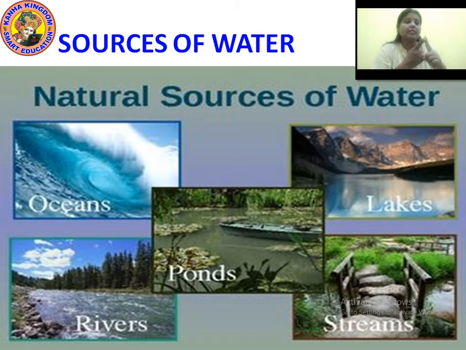Oceans. Rivers. Ponds. Lakes. Streams. So how many natural sources of water do we have? 5. Name them: oceans, ponds, rivers, lakes, streams.